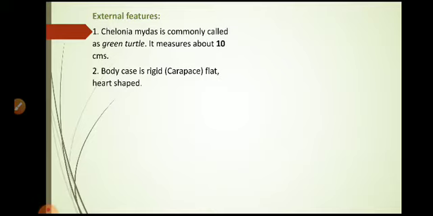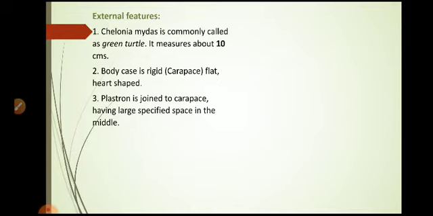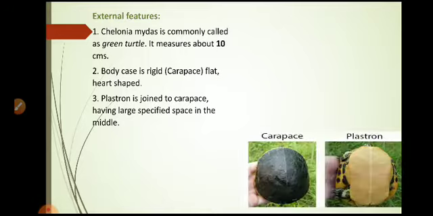Body case is rigid, that is called the carapace. It is flat and heart shaped in structure. After that, there is a presence of plastron. The plastron is joined to the carapace, having a large space in the middle. The dorsal side of the turtle is called the carapace, and the ventral side is called the plastron.